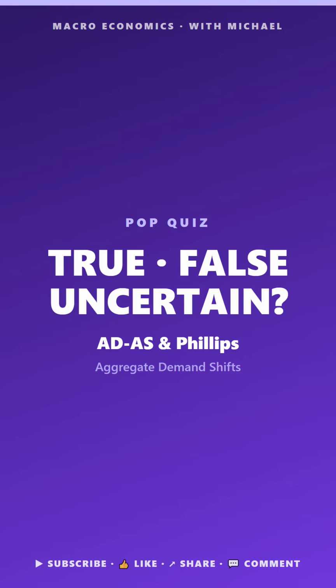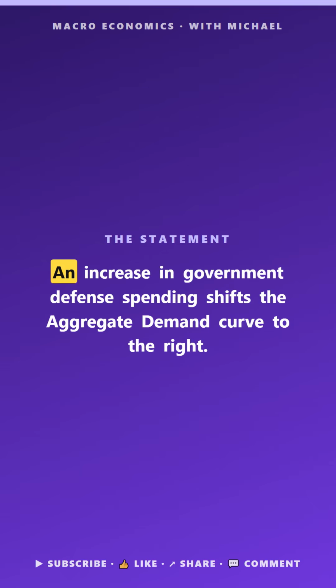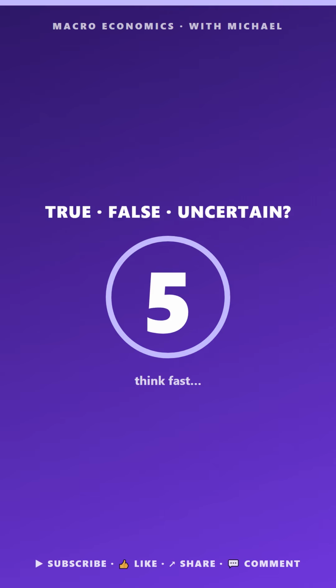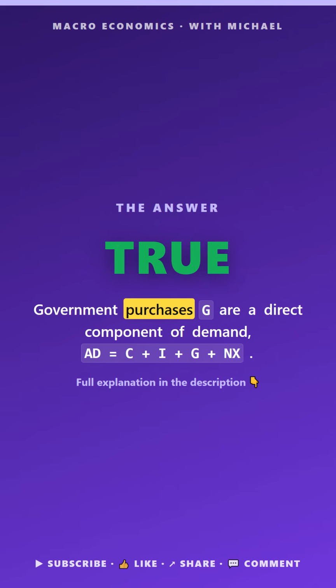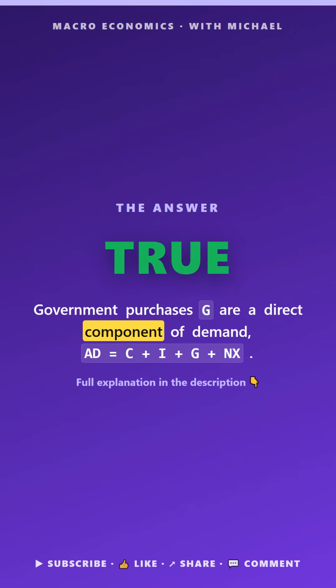Macro pop quiz. ADS and Phillips. True, false, or uncertain. An increase in government defense spending shifts the aggregate demand curve to the right. The answer is true. Government purchases G are a direct component of demand.